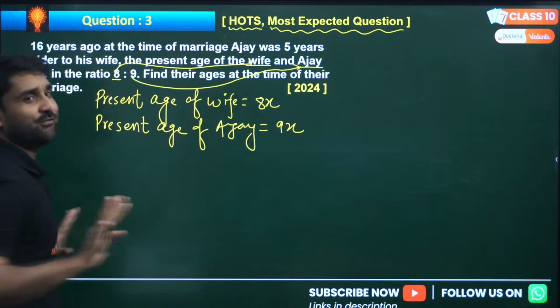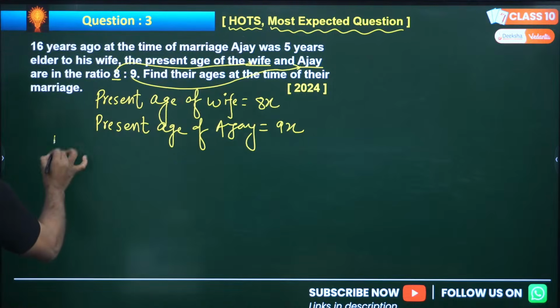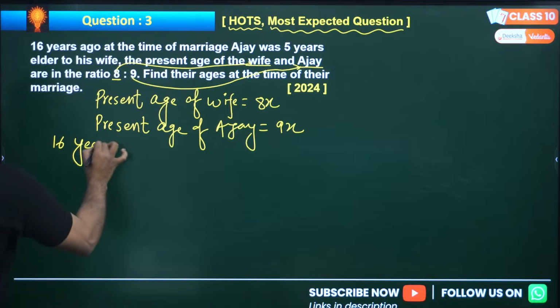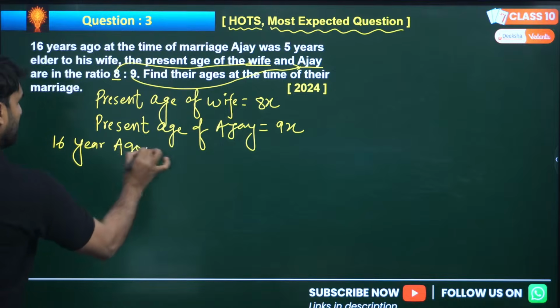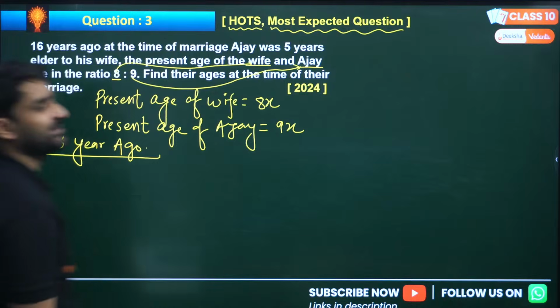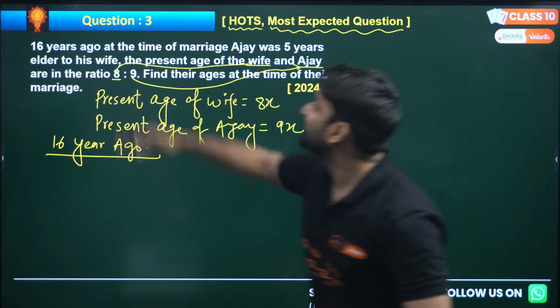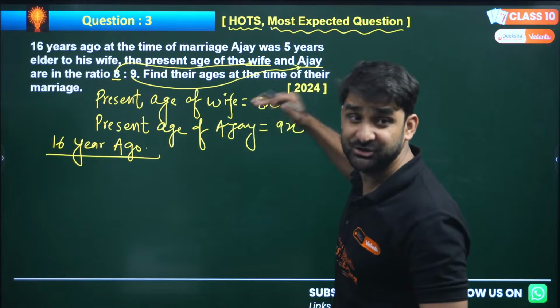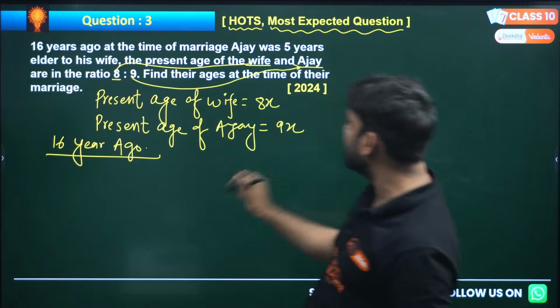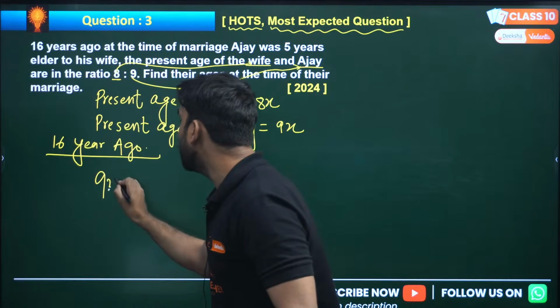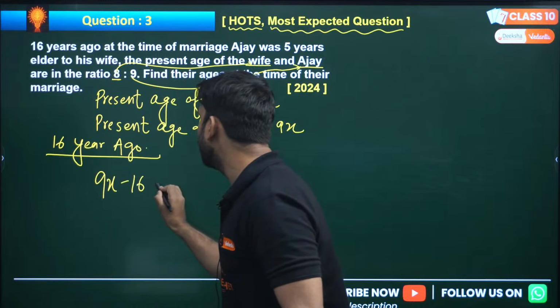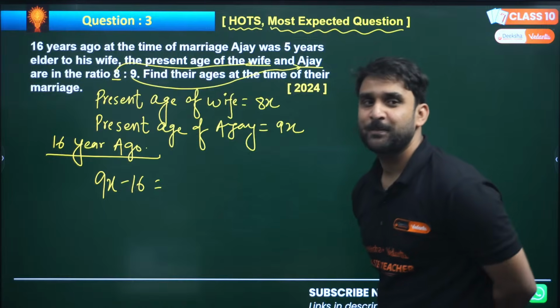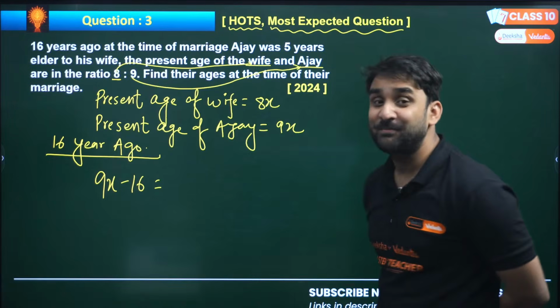Now read the question carefully. So 16 years ago, let's do the operation of 16 years ago. At the time of marriage, Ajay's present age is 9x. So 16 years ago, Ajay was 9x minus 16, because 9x is the present age.